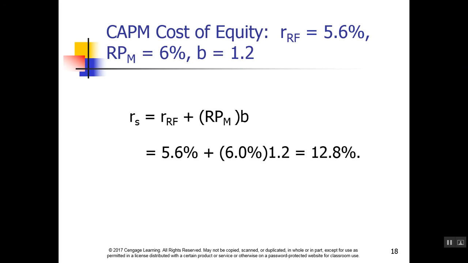Let's look at the capital asset pricing model. Again, you might recognize this formula from Chapter 7. The RPM is the current risk premium. The RRF is the risk-free rate, and the beta, B, is equivalent to the stock's relevant risk. Said differently, it's the amount of risk the stock contributes to a well-diversified portfolio. The cost of equity is the risk-free rate plus the market risk premium times the beta.